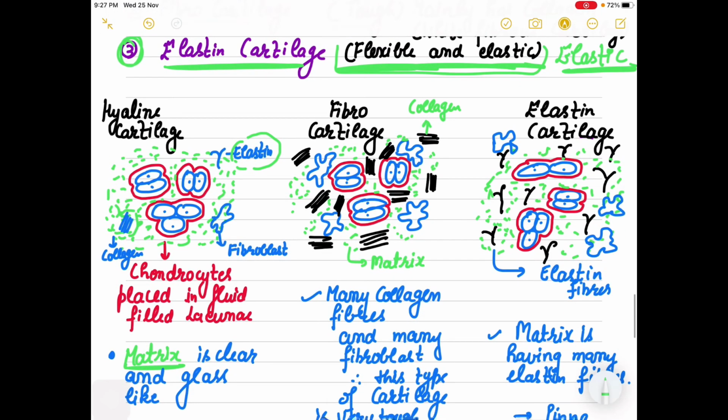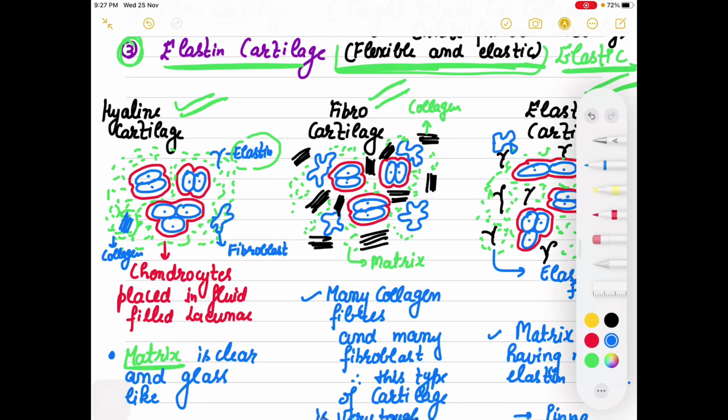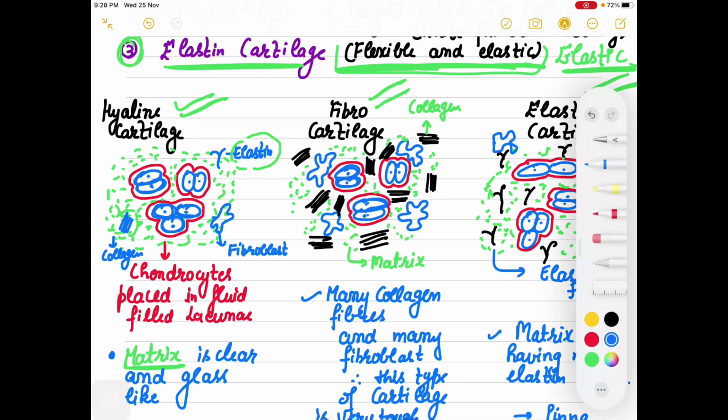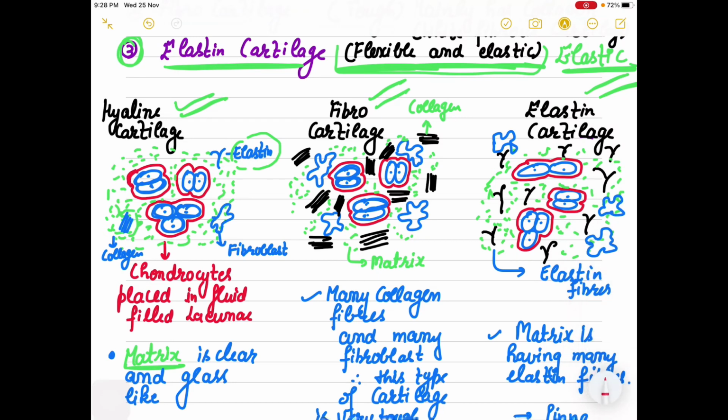So let's look at the structure. This is hyaline cartilage, fibrocartilage, elastin cartilage, right? Cells are the same. As you can see, these I have drawn here are chondroblasts, right? These are chondrocytes. When the chondroblasts change into chondrocytes, they are surrounded by a fluid filled cavity. What is that cavity known as? Lacunae, right? This cavity is known as lacunae.